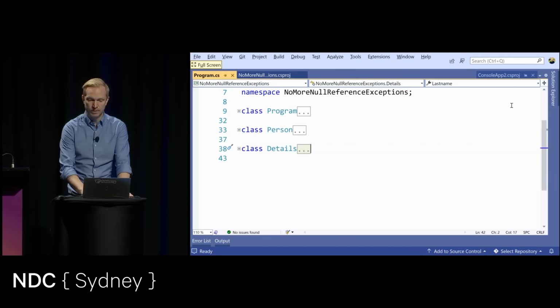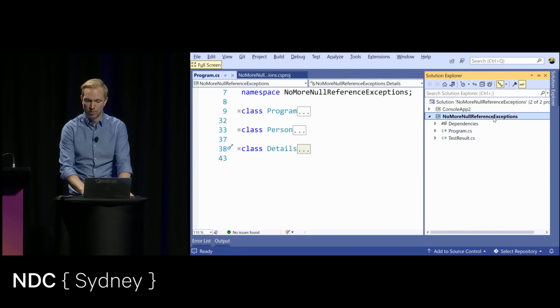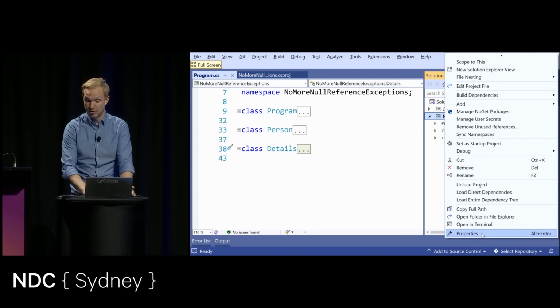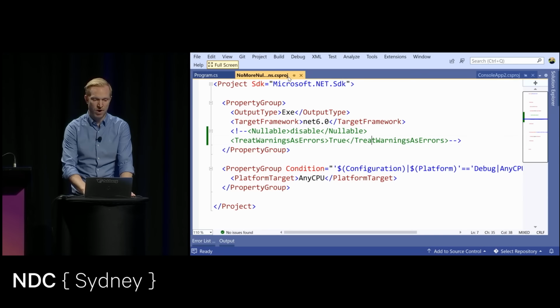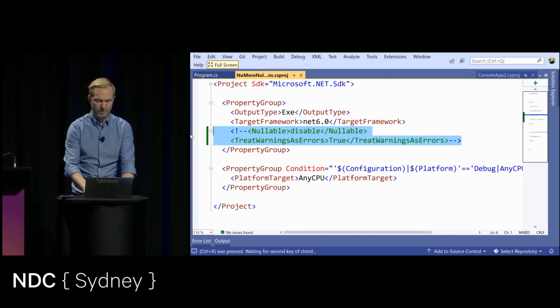So I'm going to go over to either we do this from the normal project properties. We could do that. Or we can go into the csproj, and we can indicate here that we want to enable nullable reference types. Here we go.